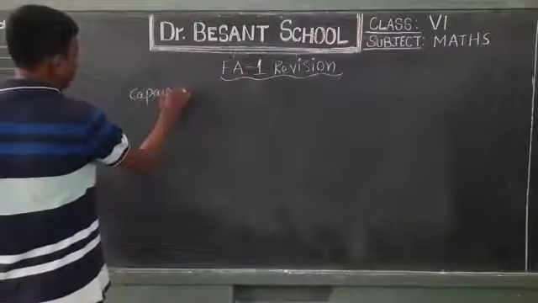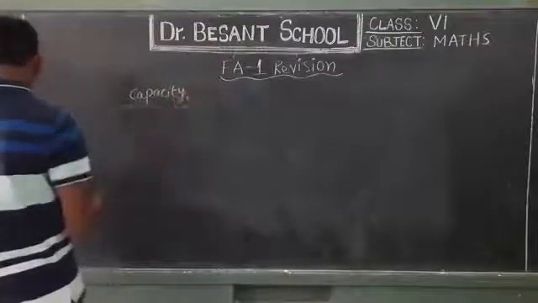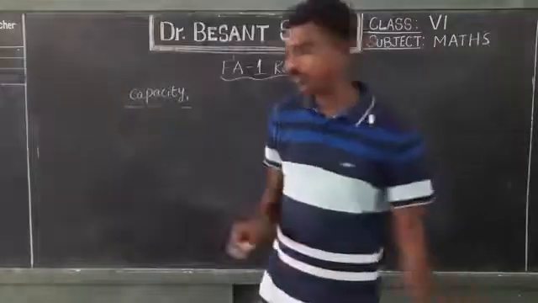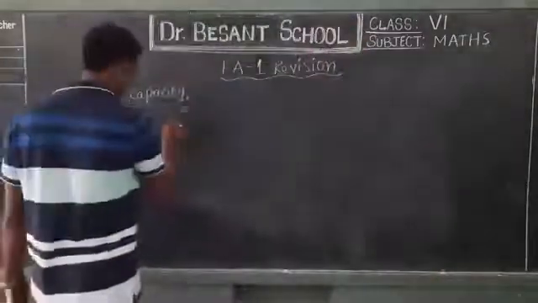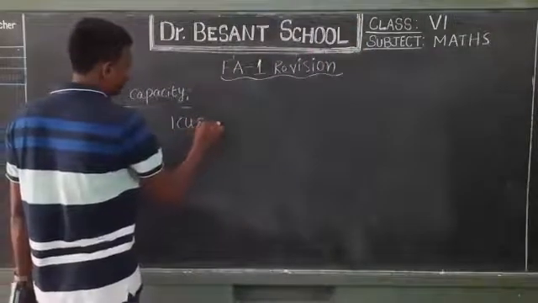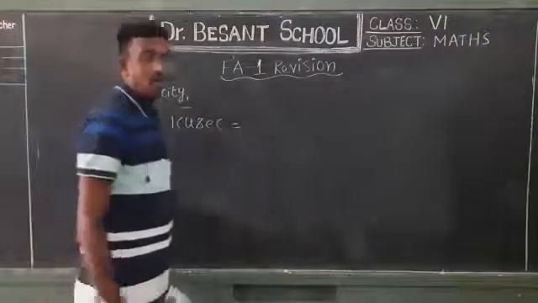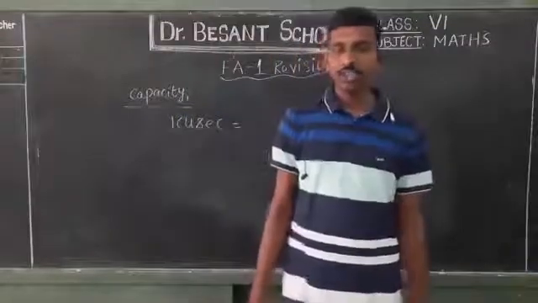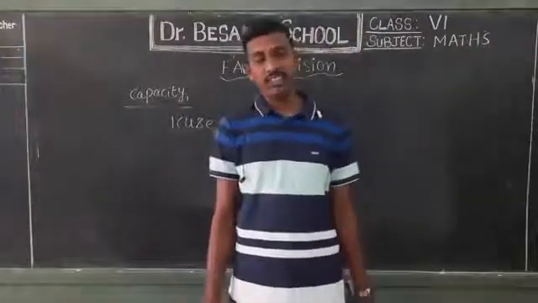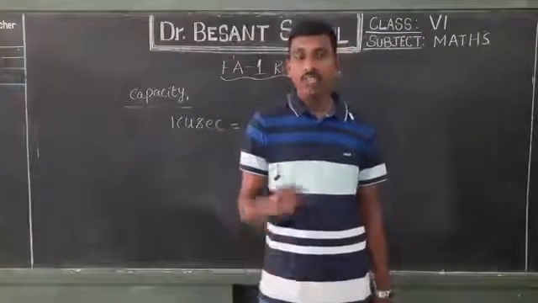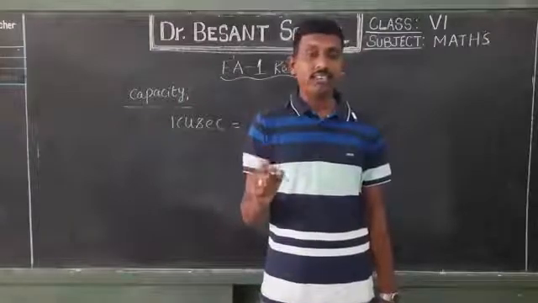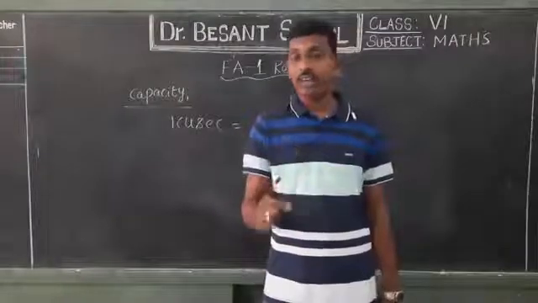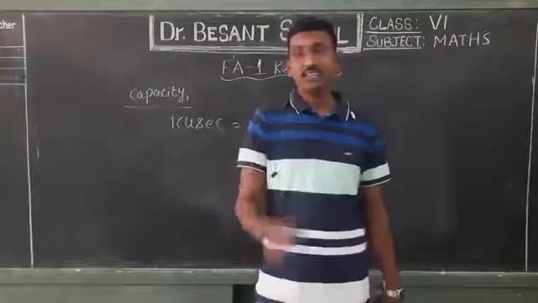In terms of capacity, we have discussed so many units. We learnt about 1 cusec. Cusec means cubic feet flowing per second. That is equal to a flow of 28.316 liters per second.